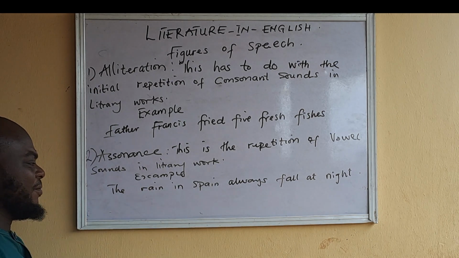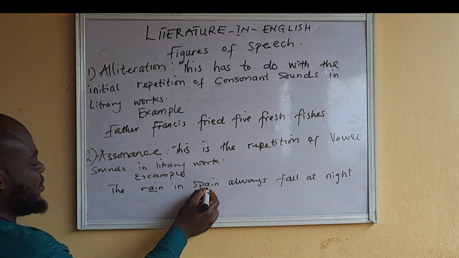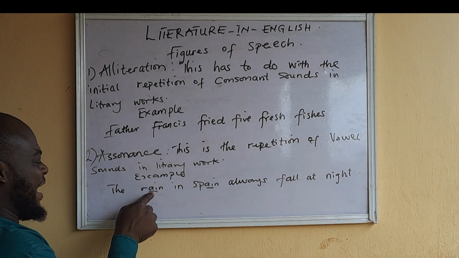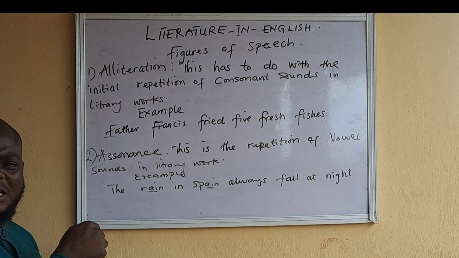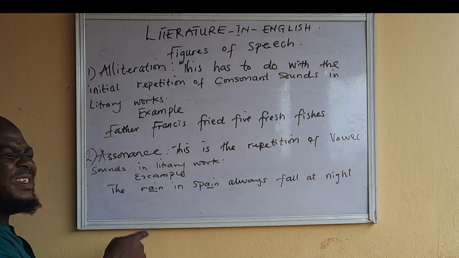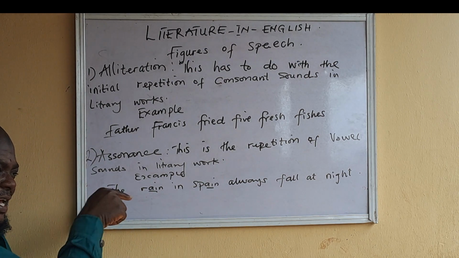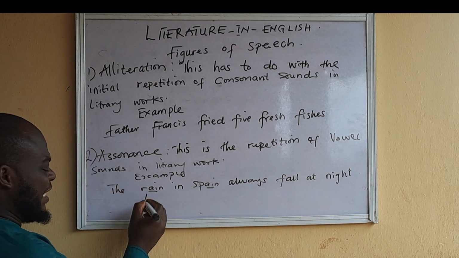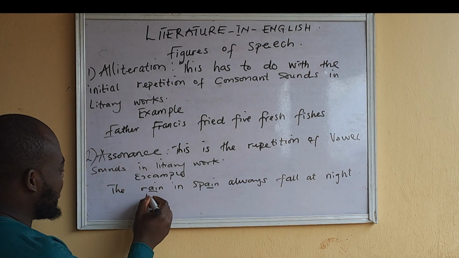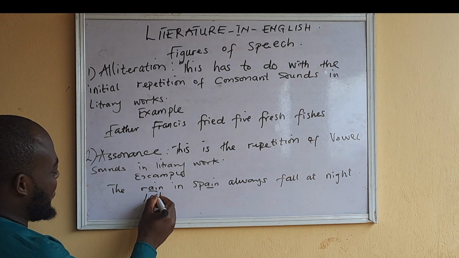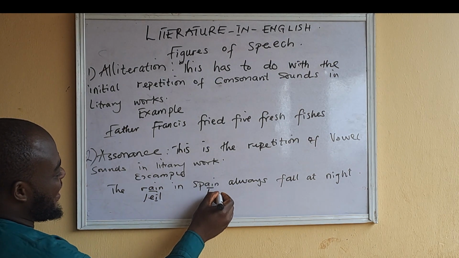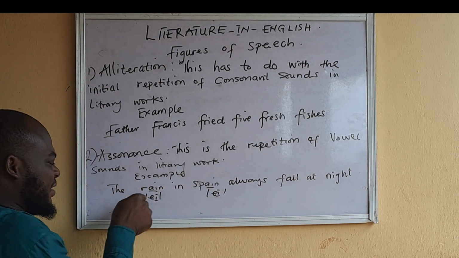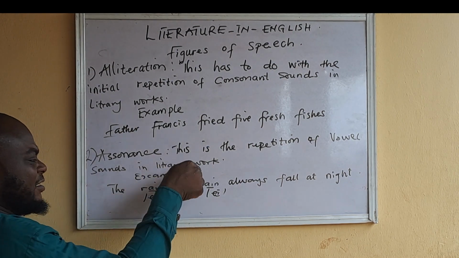Now look at this. Rain and Spain. In the middle here, we're having repetition of the same vowel sound. The vowel sound we are having here is a diphthong, sound A. So we are having the same vowel sound in rain and Spain.